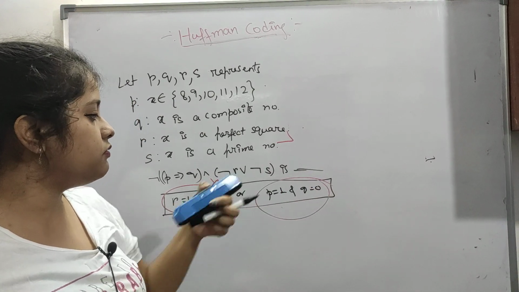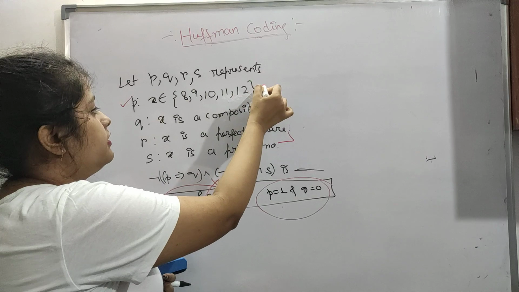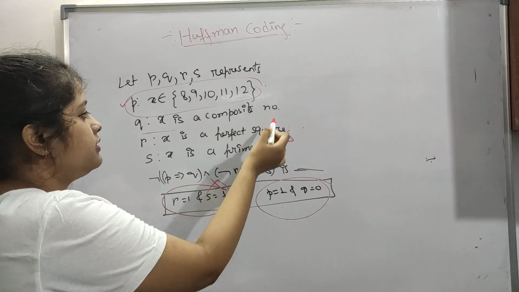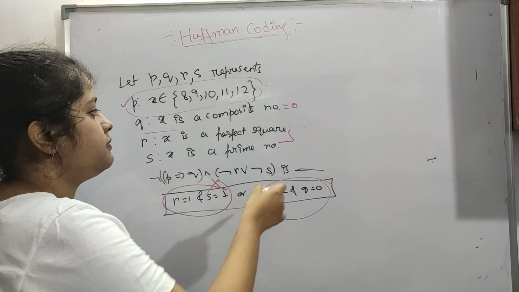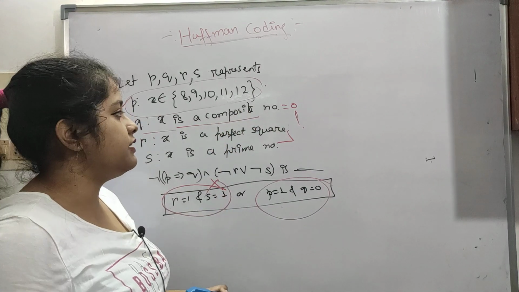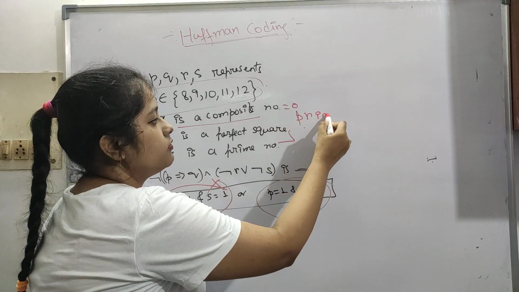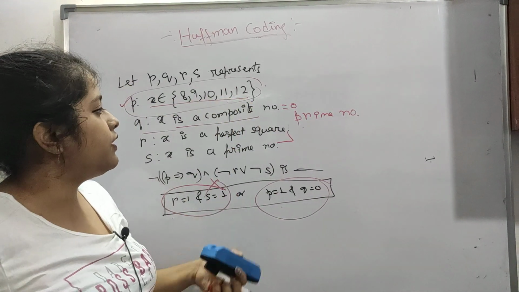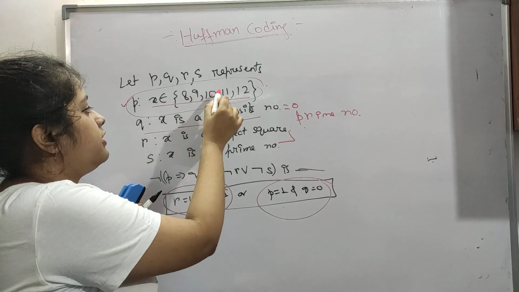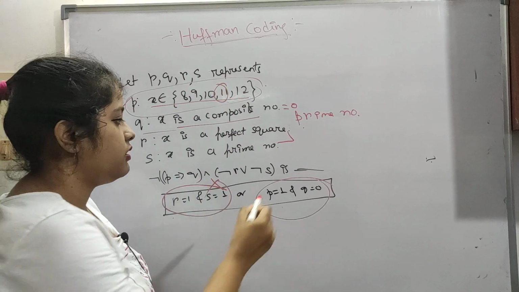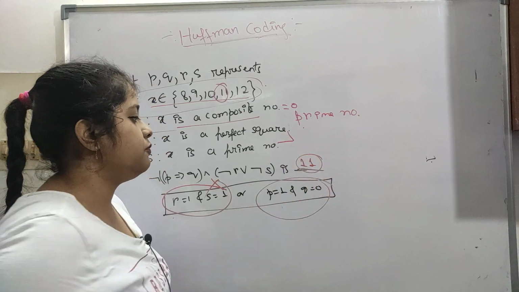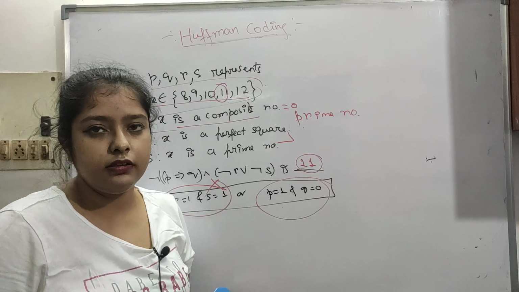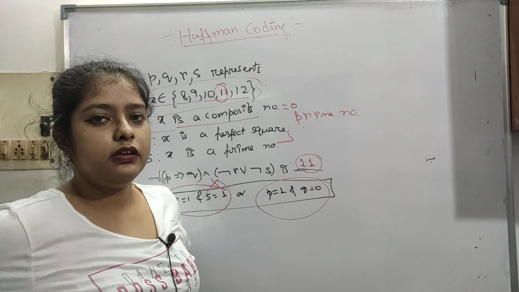So p is equal to 1, q is equal to 0. p is equal to 1 means we are taking this premise, and q is equal to 0 means we have to take the complement of this. This is a composite number given, so we have to take a prime number. Okay, so now we have to check which is a prime number among 8, 9, 10, 11, 12. So 11 is our prime number, so 11 will be the answer. Okay, I hope you have corrected it. Sorry for yesterday's mistake, I was rushing maybe. I just made a mistake here, so I needed to correct it.